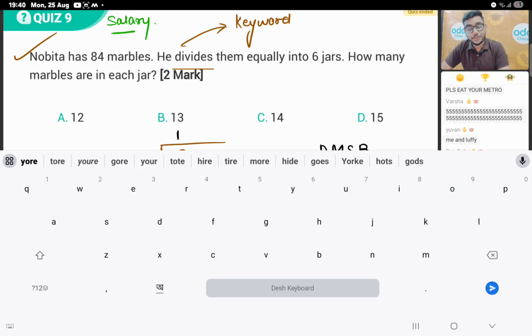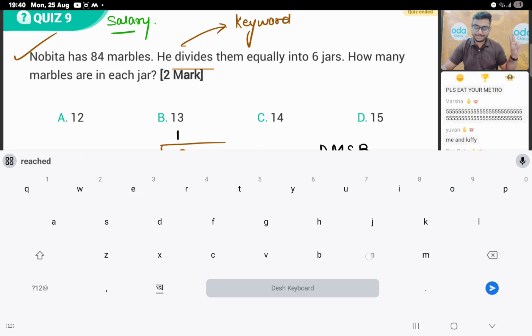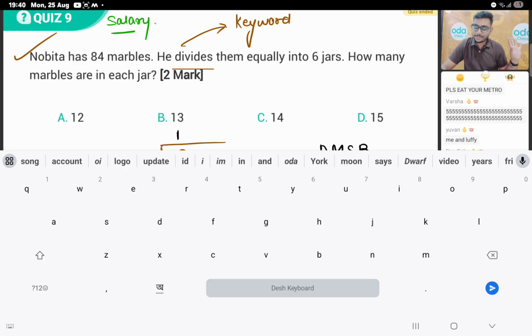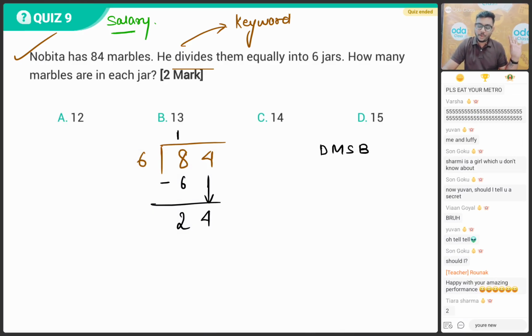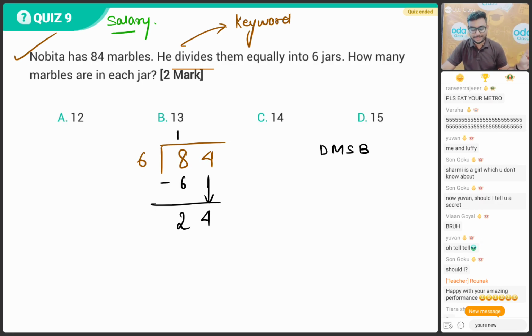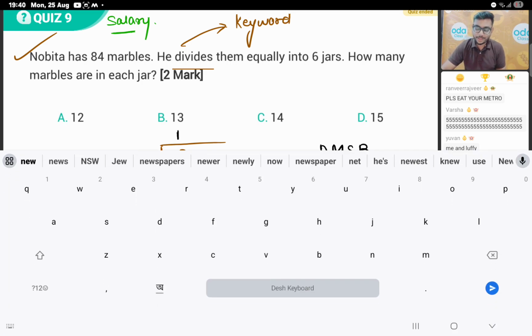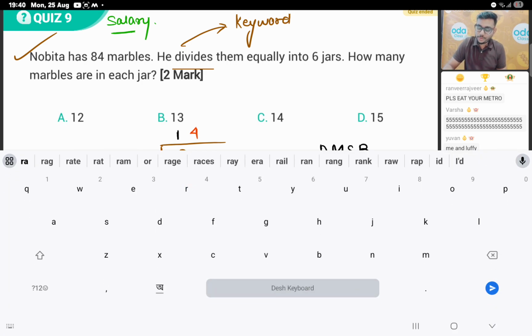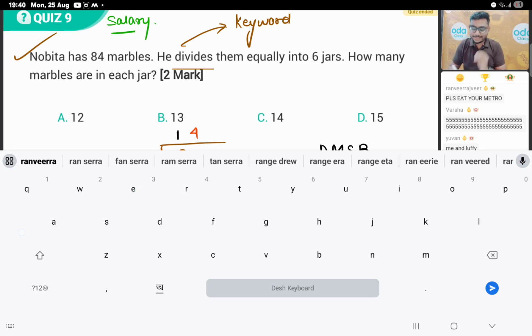Very good. If you subtract 8 minus 6, you get your number, that is 2. Next step, you bring down the number 4. Now, can you divide 24 with 6? Yes or no? Absolutely, Ronak. We can do it because 6 fours are 24. So what is the answer? The remainder is 0. My correct answer is going to be option number C, that is 14.